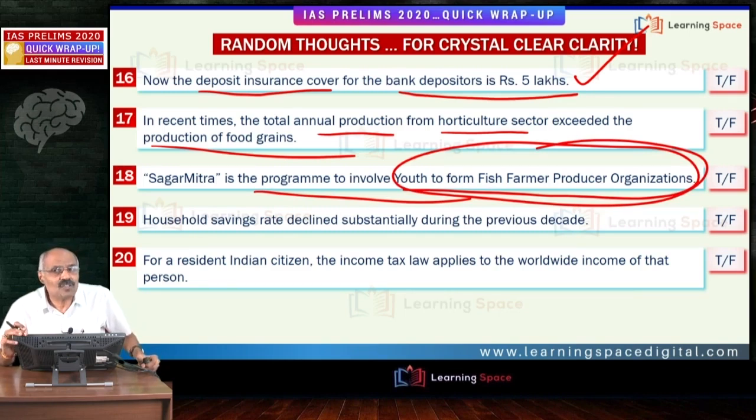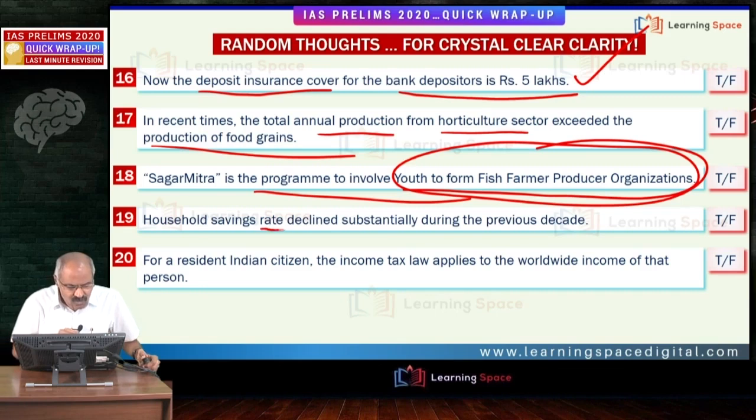Then Sagar Mitra, this is the program to involve youth to form fish farmer producer organizations. The government proposed fish farmer producer organizations. By the by, when one looks at fish, two points come to my mind. First one is which is the largest producer. Andhra Pradesh is the largest producer as far as fish production is concerned. Wheat, Uttar Pradesh. Then soybean, Madhya Pradesh. Groundnut, Gujarat. Then mustard, Rajasthan. So these things one should keep in mind.